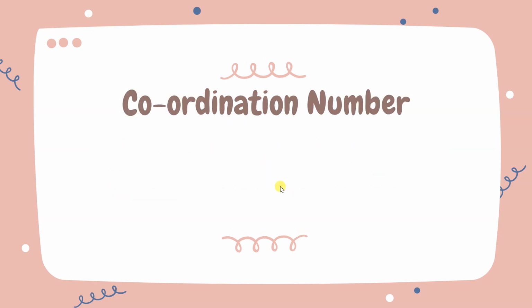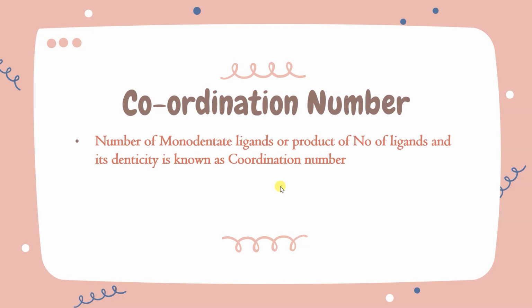Okay, now the next thing is coordination number. What is the coordination number? In the previous slide, I told you the number of ligands is called coordination number. Yes, that is correct. The number of ligands is called coordination number, but the ligands must be monodentate. If they are more than monodentate, then the formula will be different. So let me show you. Number of monodentate ligands and the product of number of ligands, listen carefully. Just wait for the next slide.